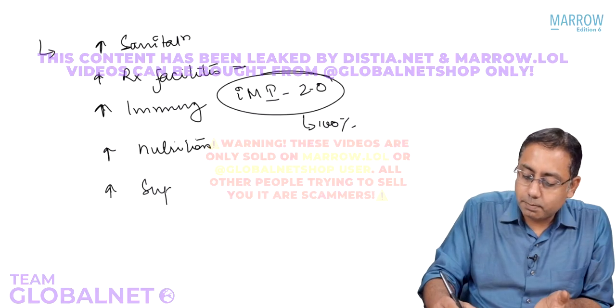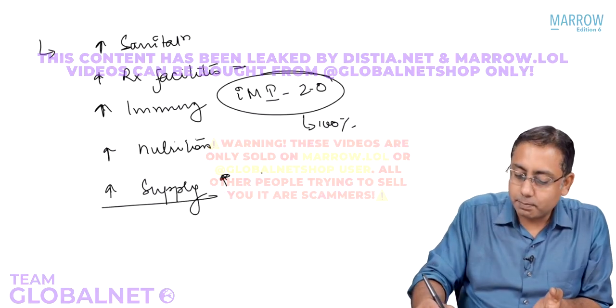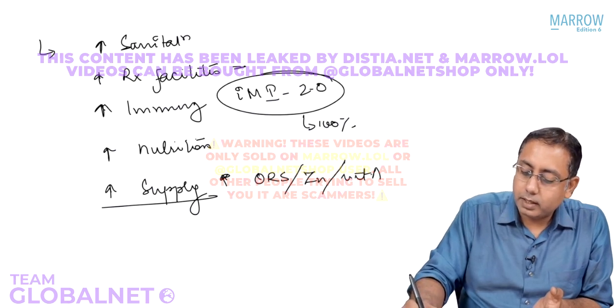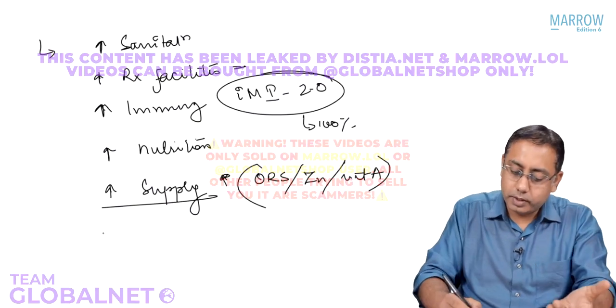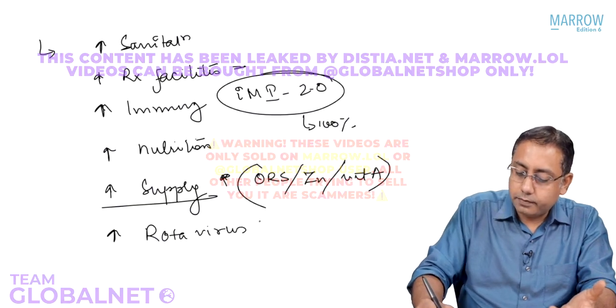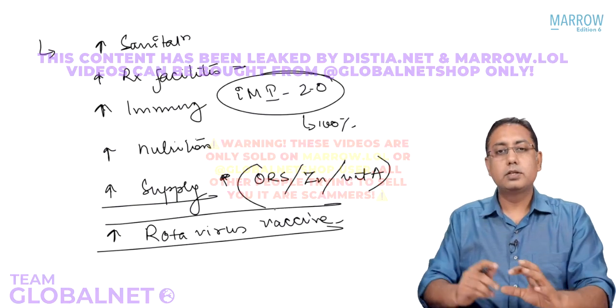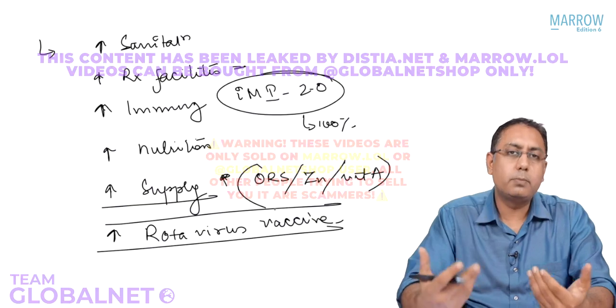Also to improve the supply of ORS, zinc, and the vitamin A prophylaxis that we are giving, so improved supply of micronutrients. Also to improve the rotavirus vaccine coverage. Currently, rotavirus vaccine coverage is pretty low in the country. So all these things would be there as part of the National Diarrhea Control Program components.